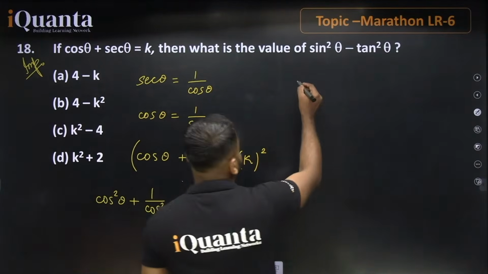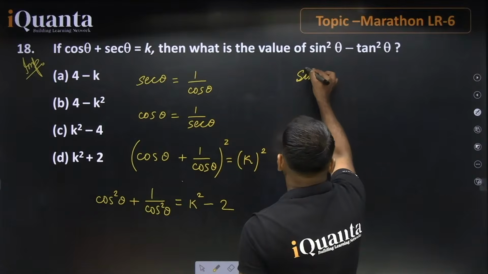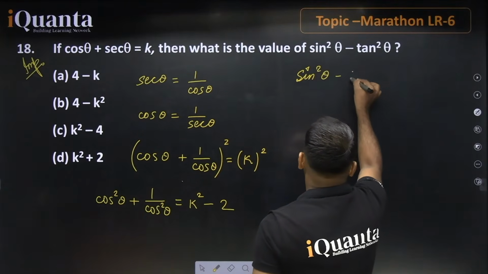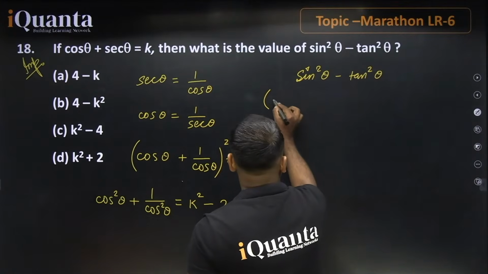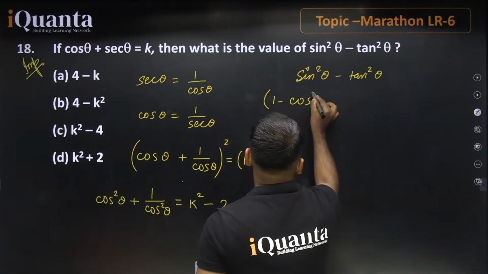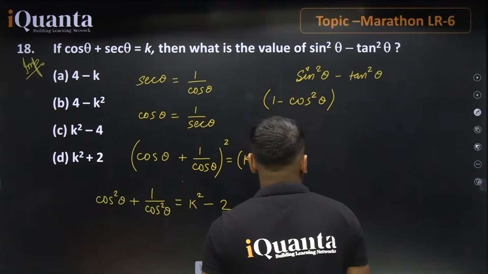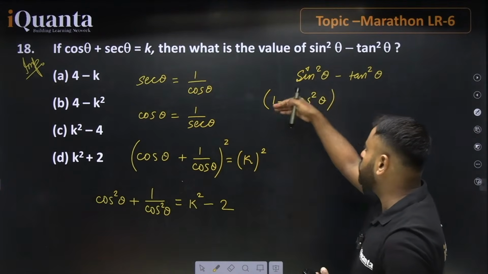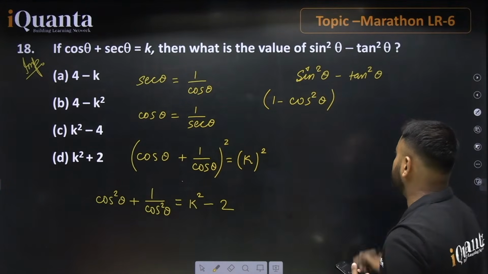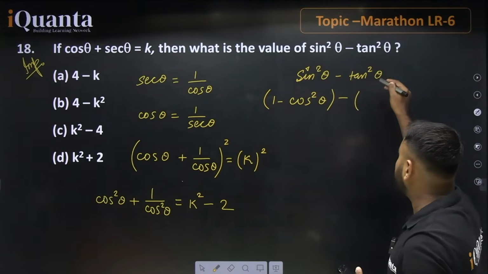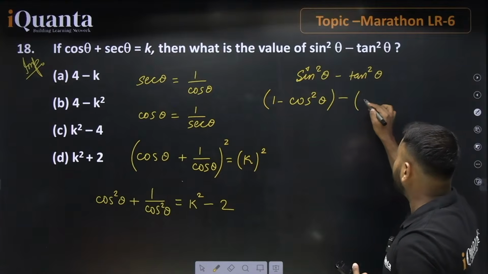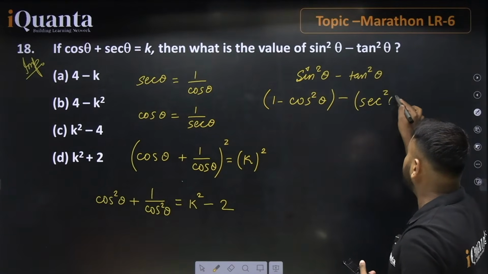Currently we are going with sin square theta minus tan square theta. We know that sin square theta plus cos square theta is equal to 1, so sin square theta is equal to 1 minus cos square theta. And 1 plus tan square theta is equal to sec square theta, so tan square theta is equal to sec square theta minus 1.